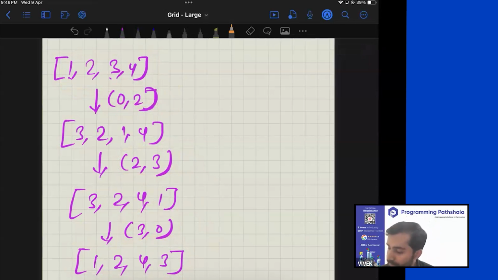You have to first undo this operation. Let us just undo it. Undoing this operation means swapping 3 and 0 again. So if you swap index 3 and index 0 again, you will end up getting 3, 2, 4, 1. Now, similarly, you will have to undo this step. So if you swap index 2 and index 3, you will get 3, 2, 1, 4. And similarly, if you swap index 0 and index 2, you will get 1, 2, 3, 4. So that's a very important idea.